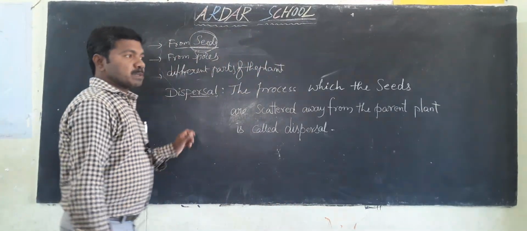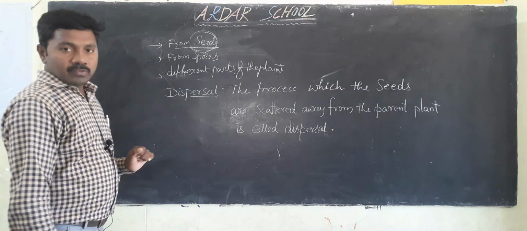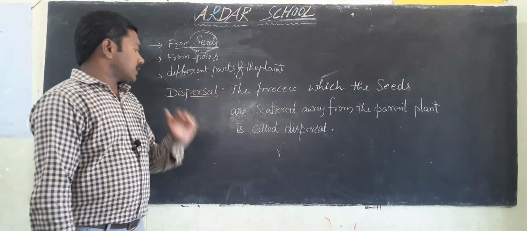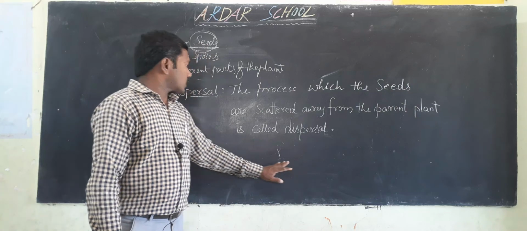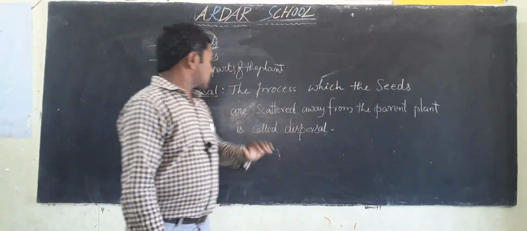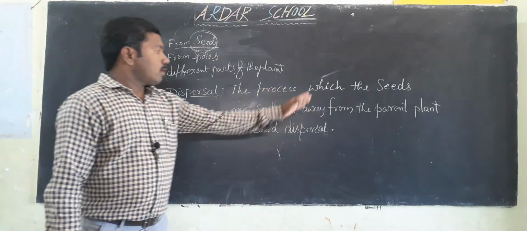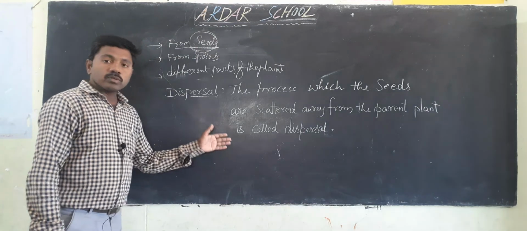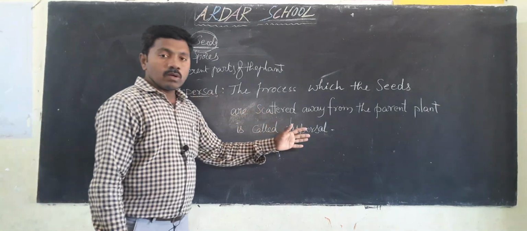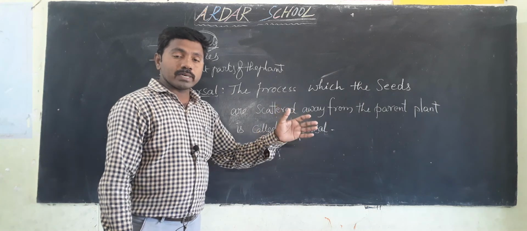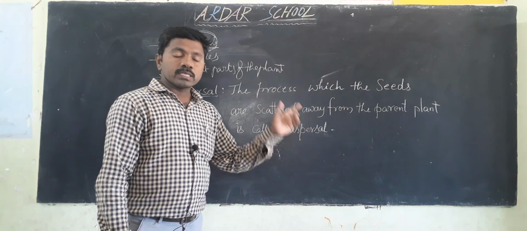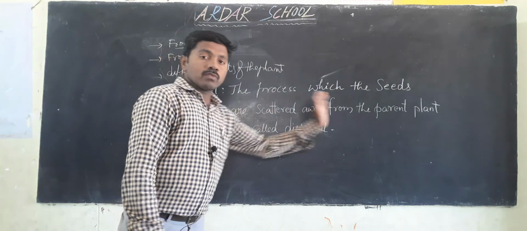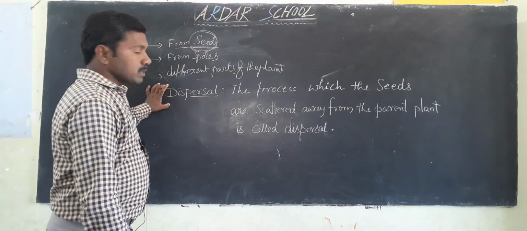Okay children, what is dispersal? Here is one definition: the process by which seeds are scattered away from the parent plant is called dispersal. It is also known as dispersal of seeds. Why are seeds dispersed? For their requirements: air, water, nutrients, soil. So they can grow far away from the mother plant. That is called the dispersal of seed.